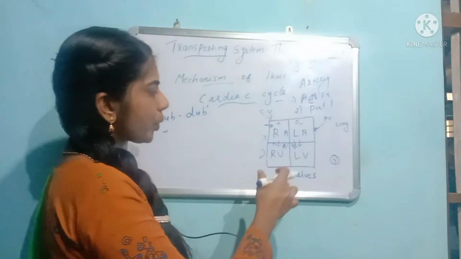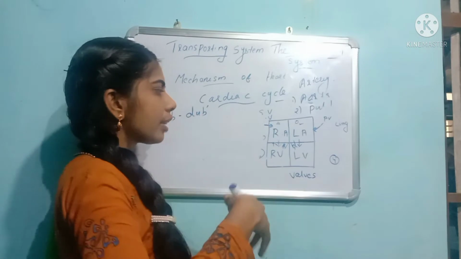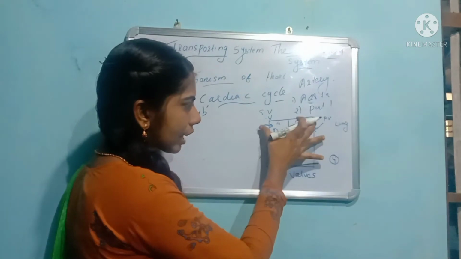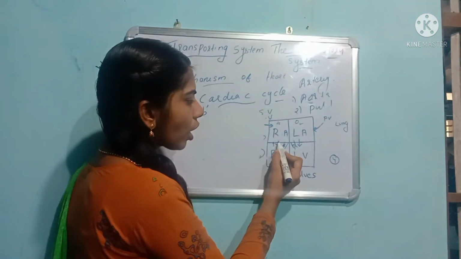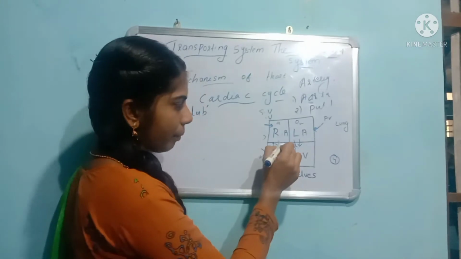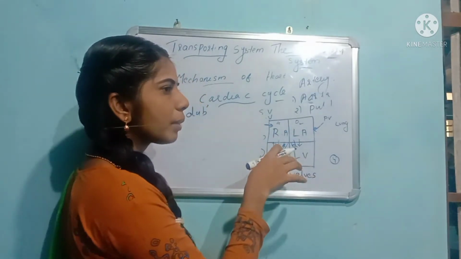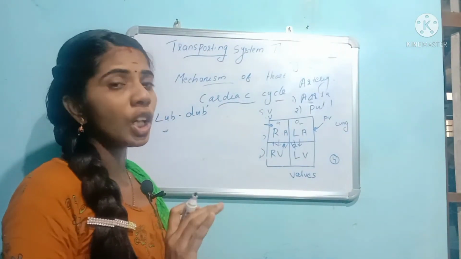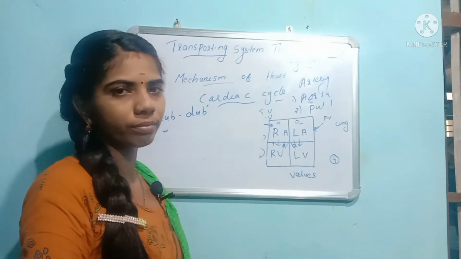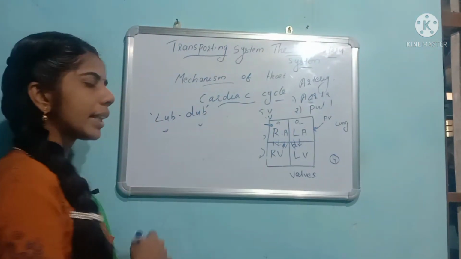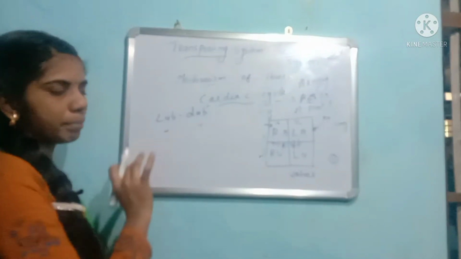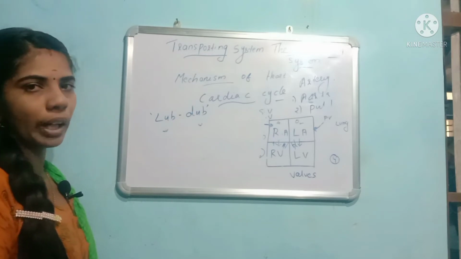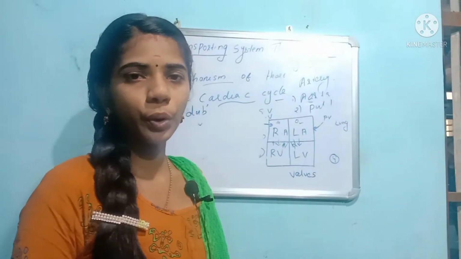After this contraction, when the blood is filling in the relaxing stage, and then the contraction of the auricles comes, the valves open. The valves open and some sound is also produced, but it is not a loud sound. It is a very medium sound. That sound is the dub sound. Clear? Lub, dub. That is the sound produced by the opening and closing of valves. Now is it clear to all of you?